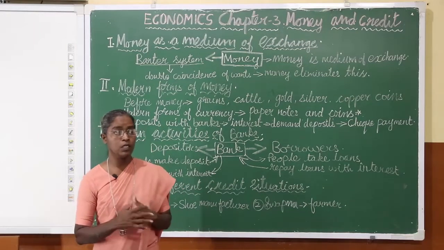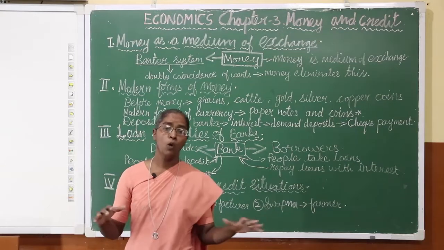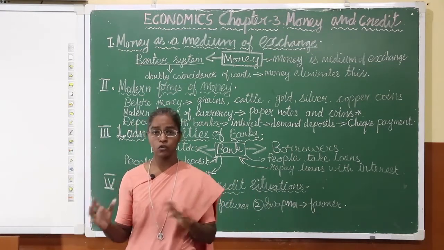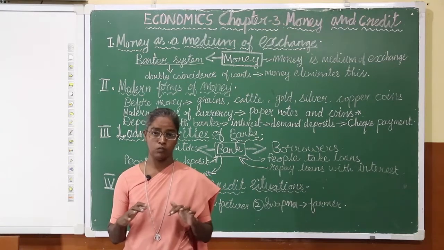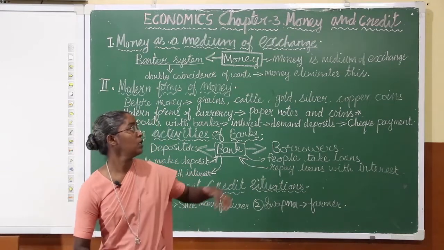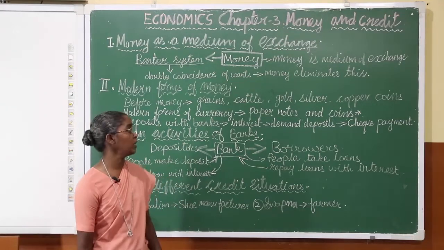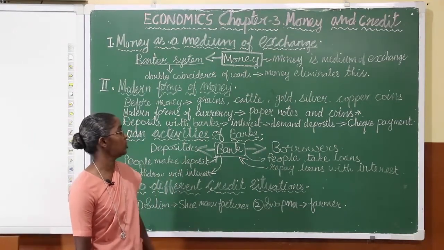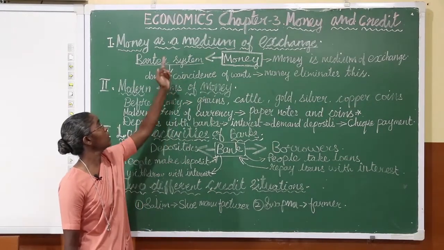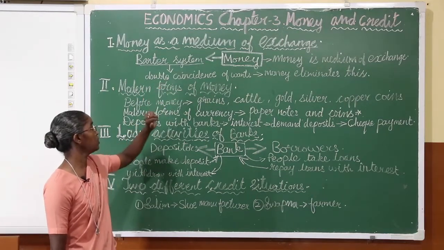Now you should be clear about double coincidence of wants. Both the parties, that is the one who buys and the one who sells, have to agree to exchange their items. Otherwise they are not able to get the items they need. Whereas this problem is solved because of the use of money as a medium of exchange. Okay, this is the first point in your book, money as a medium of exchange. It solves the problem of double coincidence of wants.